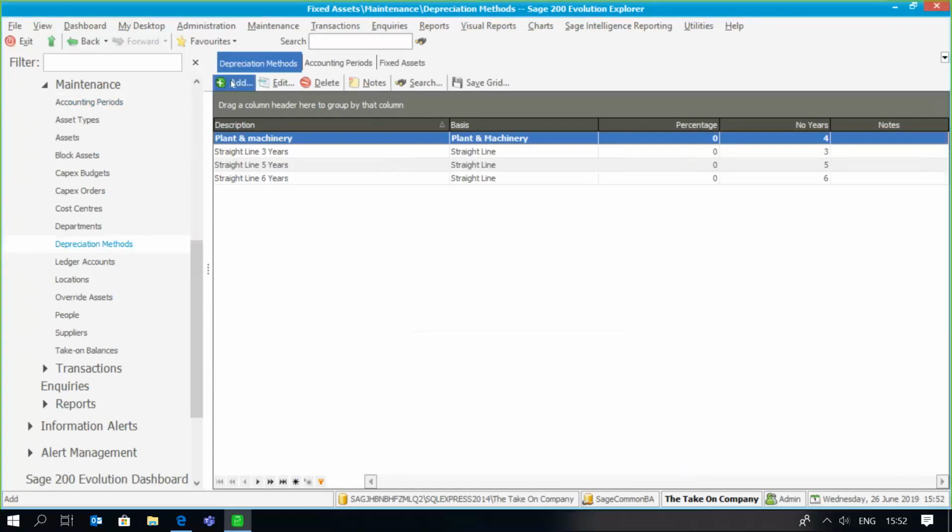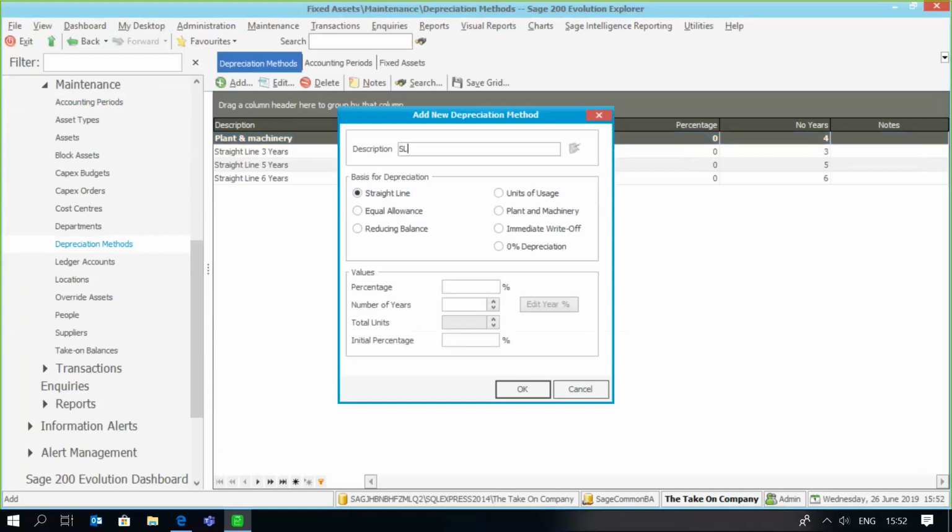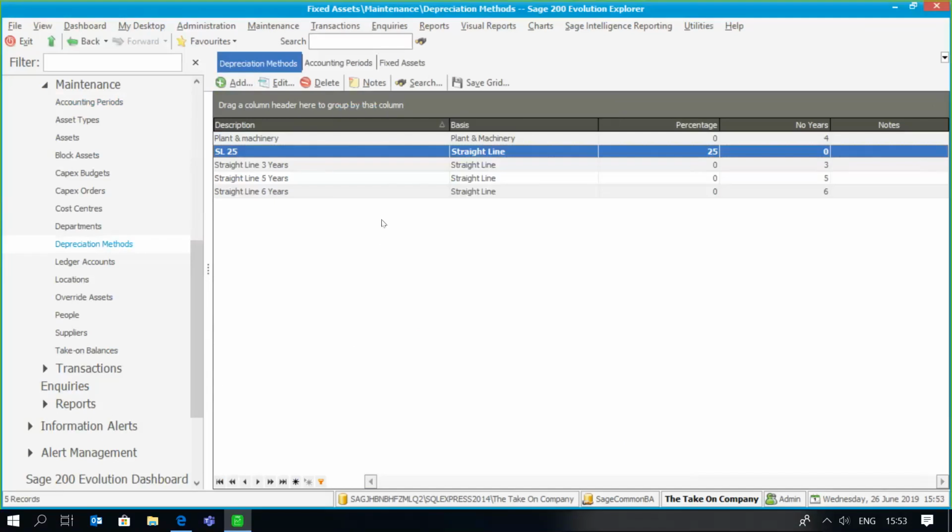So I'm going to say it's going to be a straight line, 4-year or 25% depreciation, which happens to be straight line 4 years. Once you've done that, we then need to link the depreciation method to an asset type.